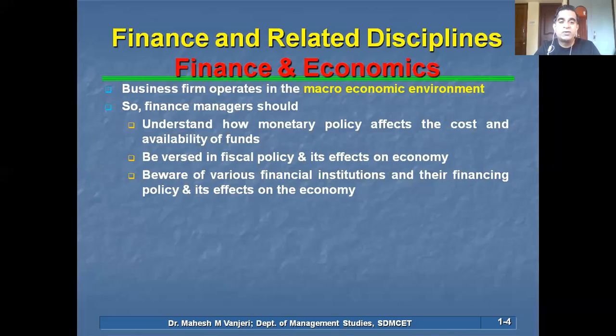A couple of years ago, if you had read Business Today, if I am not wrong, the magazine cover story was a big credit freeze before COVID-19. It was around demonetization time. So there was a cover story in Business Today magazine, a monthly magazine it is. Big credit freeze. They explained how banks did not have money to give away loans to customers, due to which many small scale and medium scale industries were suffering. They were struggling to arrange working capital, to purchase raw materials, to pay for electricity, to pay the salaries or wages of the employees.